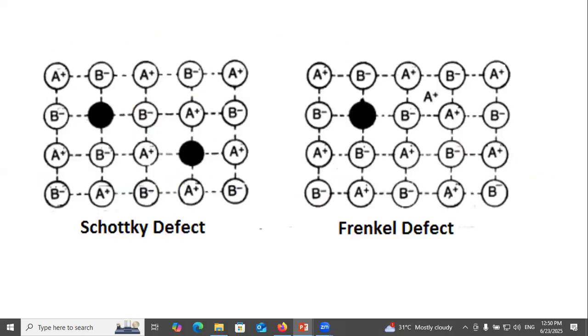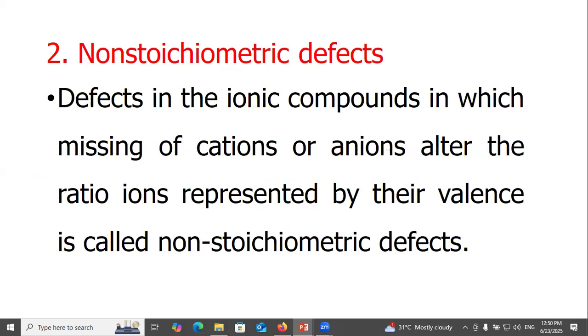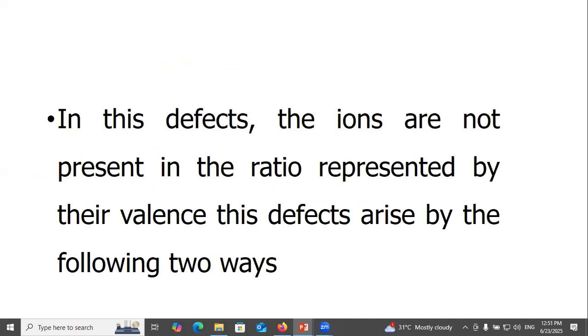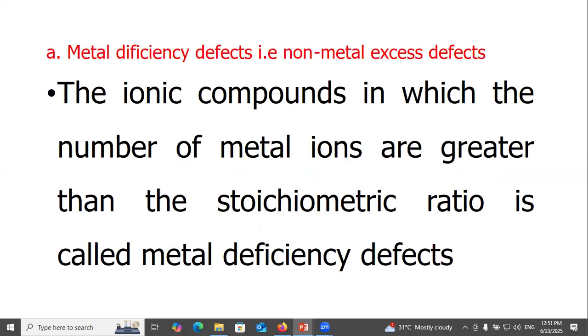Schottky defects, Frenkel defects. Non-stoichiometric defects: defects in the ionic compounds in which the missing of cations or anions alters the ratio of ions represented by their valency are called non-stoichiometric defects. In these defects, the ions are not present in the ratio represented by their valency. These defects arise in the following two ways.